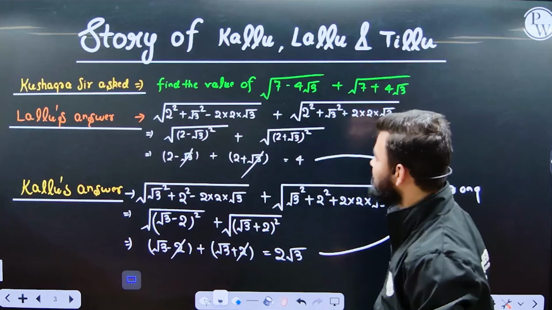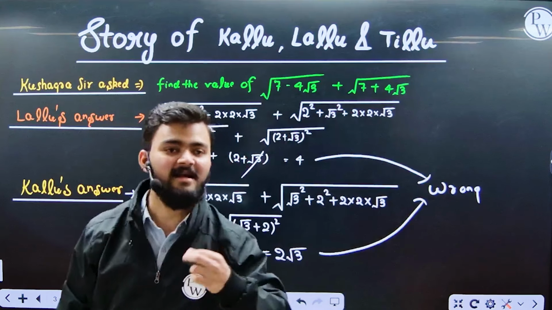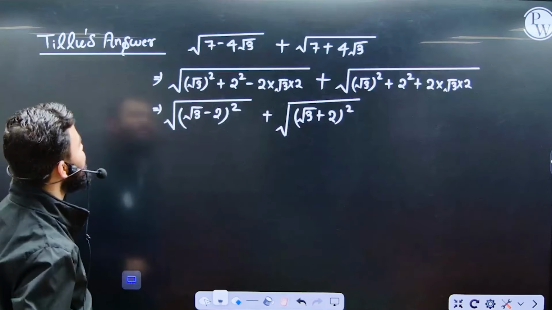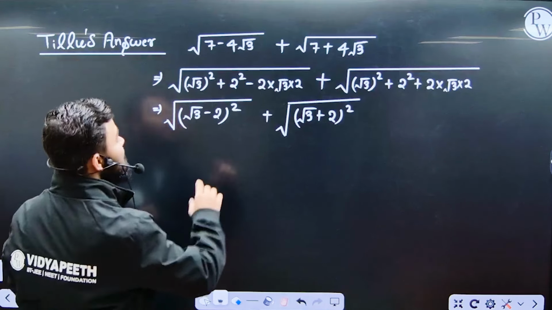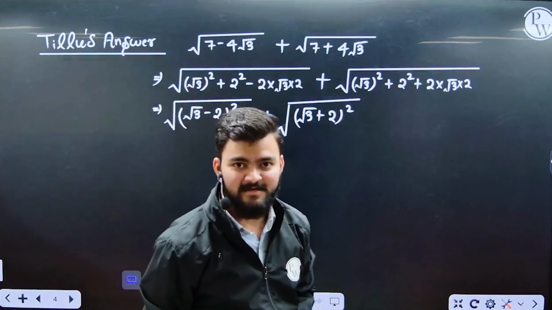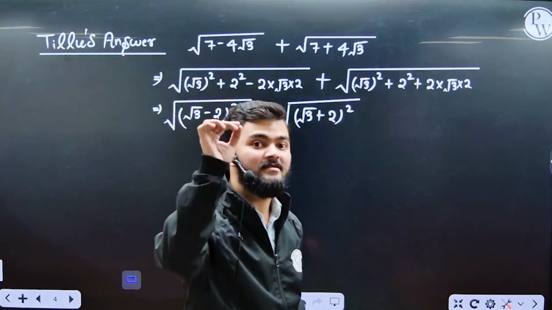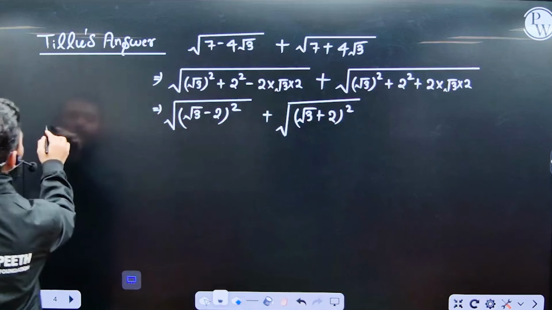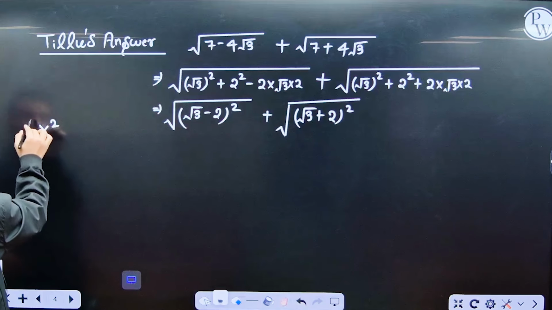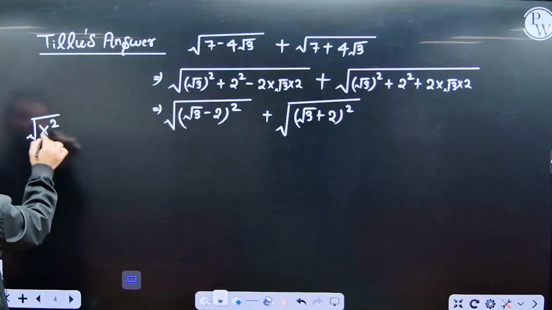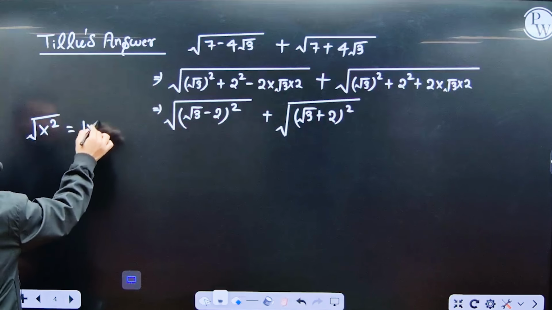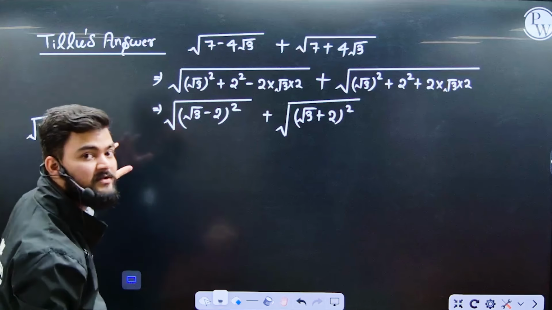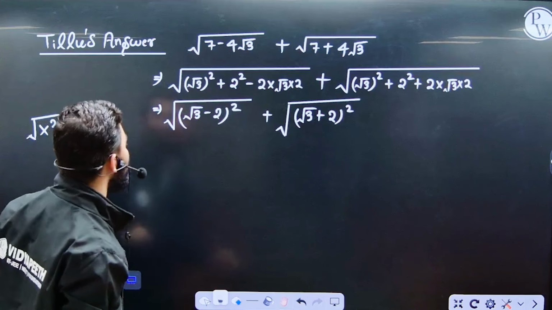Now we had one brilliant student named Tillu. What did Tillu do? You can see here, Tillu's answer. Tillu is a brilliant student. Tillu knows the beauty of modulus function. What? He knows that if we take the square root of x square, it will be mod of x. This is the beauty of modulus function, an important property.